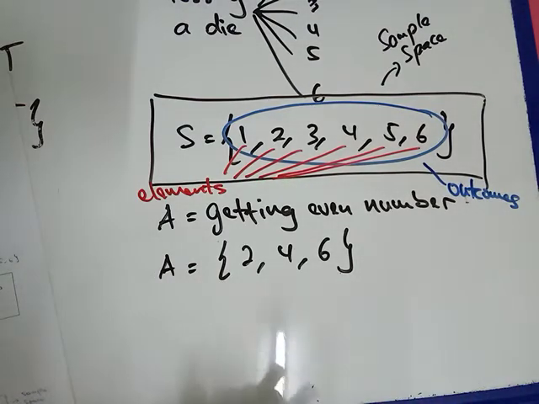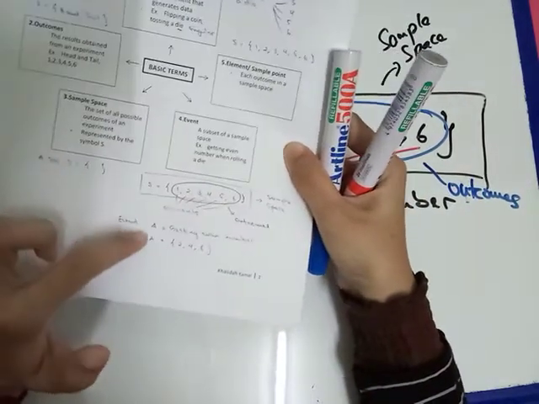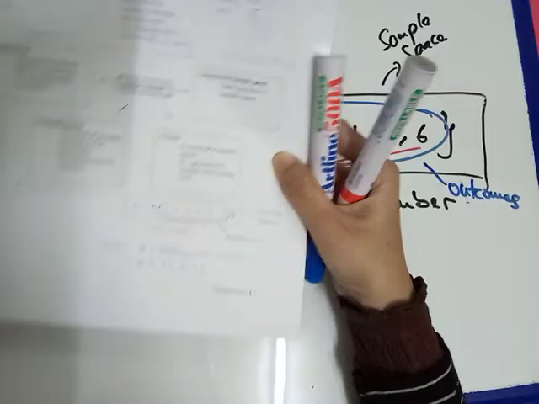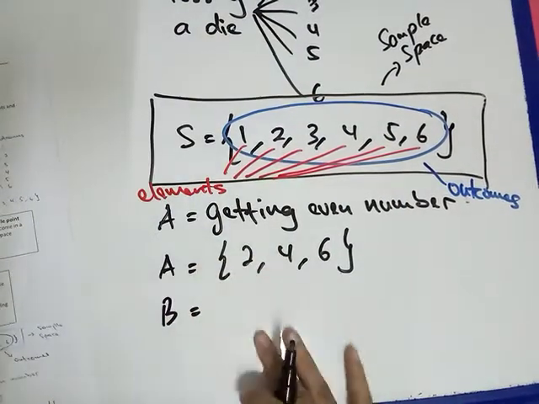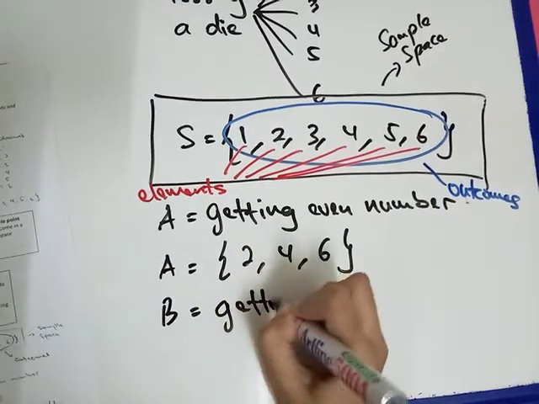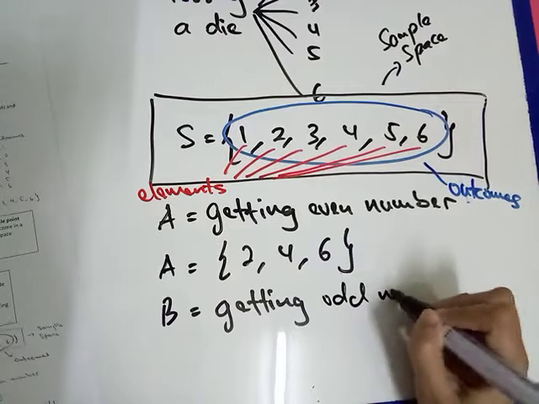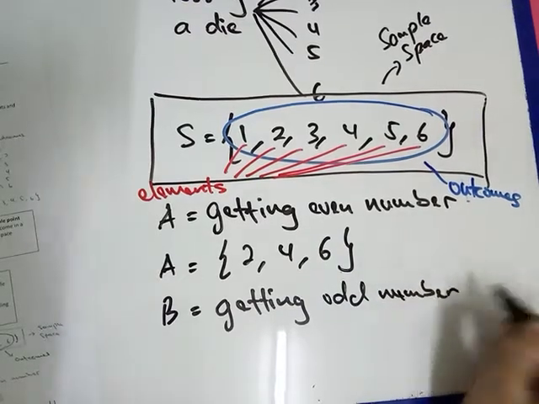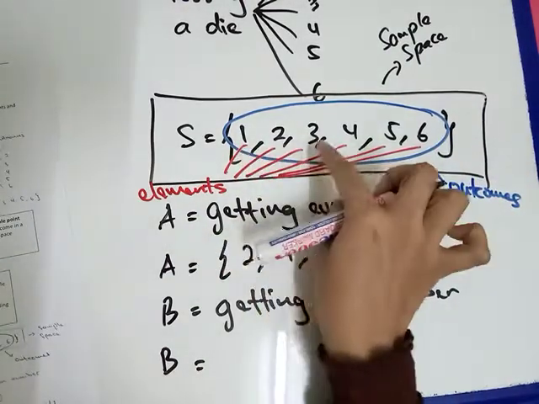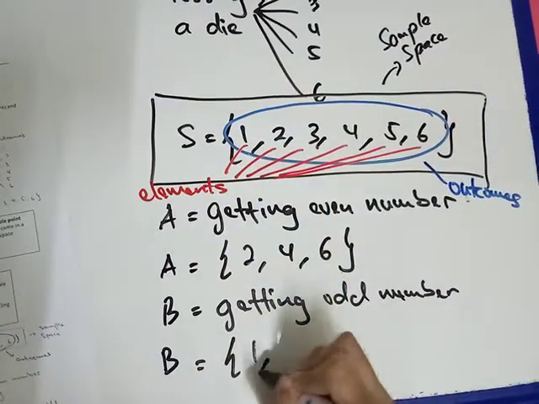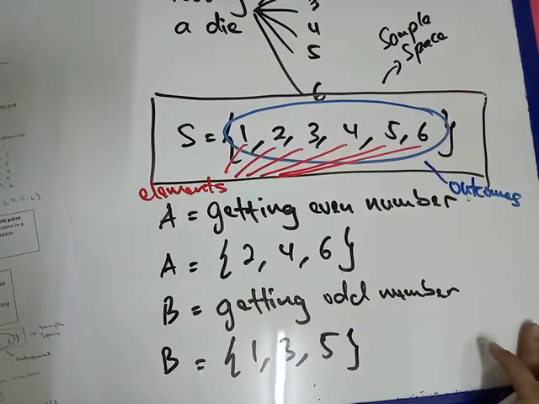Alright. Yang number 4 tu, kalau awak kurang faham tu, yang event tu. Let's say kalau dia minta getting odd number, so kita letkan B, getting odd number. Ni based on question given, berdasarkan soalan minta. So, what is the element in set B from the sample space? 1, 3, 5. Ada macam tu. Okay, you faham dah setakat ni?